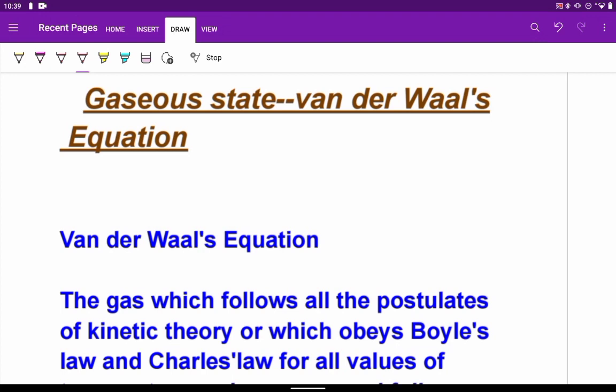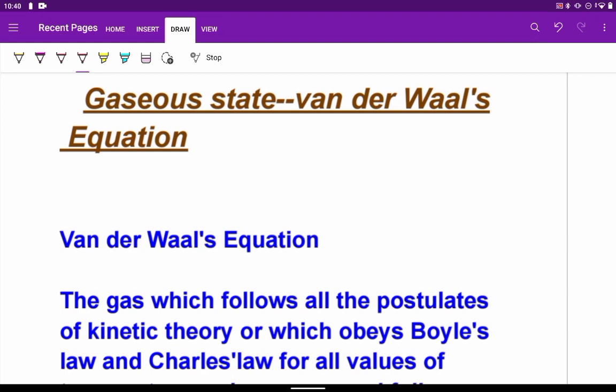Today we will study a new aspect of the gaseous state, that is van der Waals equation. Now children, we have studied the general gas equation, which states that PV equal to nRT. Now this equation will be followed by those gases which are either, we can say, perfect or ideal.